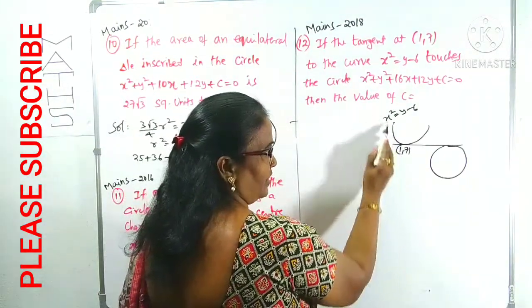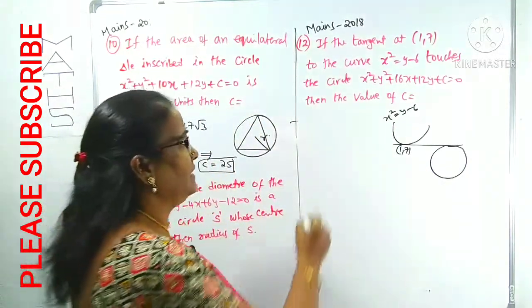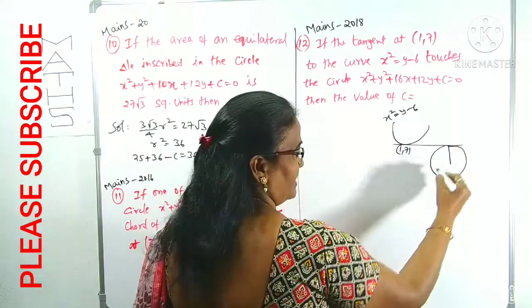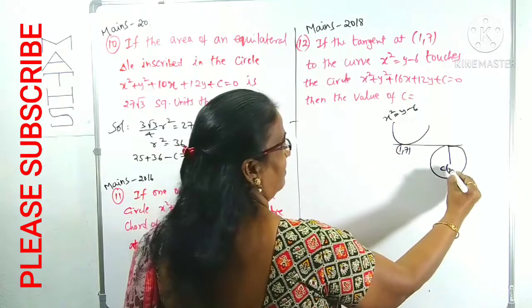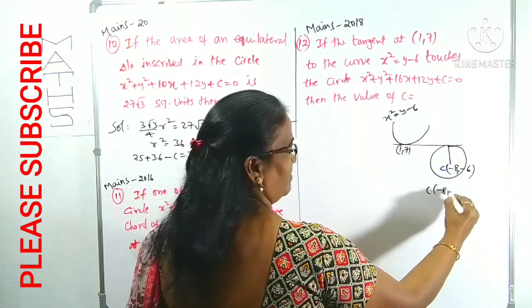The tangent at 1, 7 to the parabola is also tangent to the circle. Then he is asking the C value. If it is tangent to the circle, what does that mean? What is the center of the circle? The center of the circle is minus 8 comma minus 6.